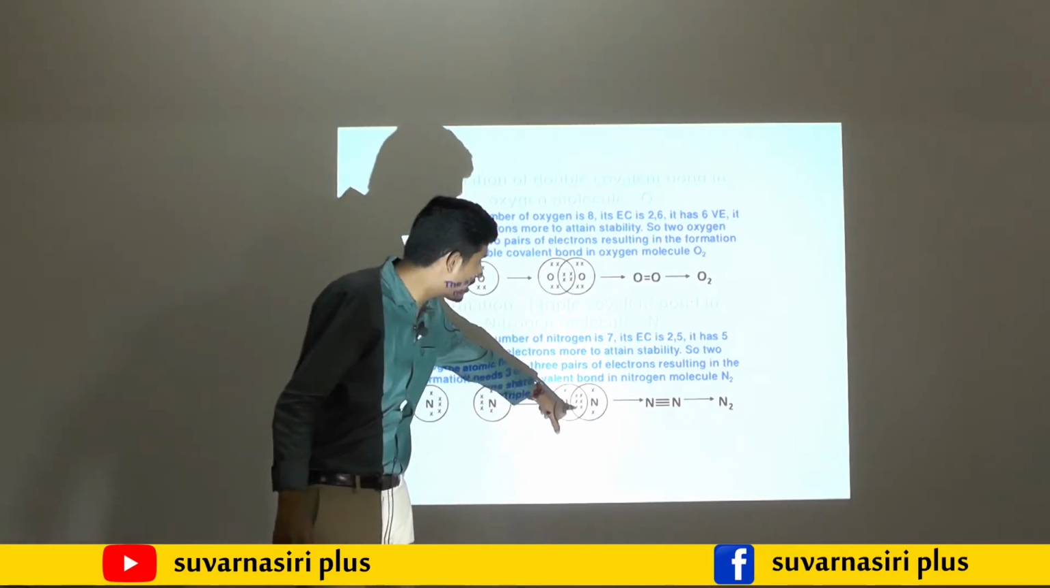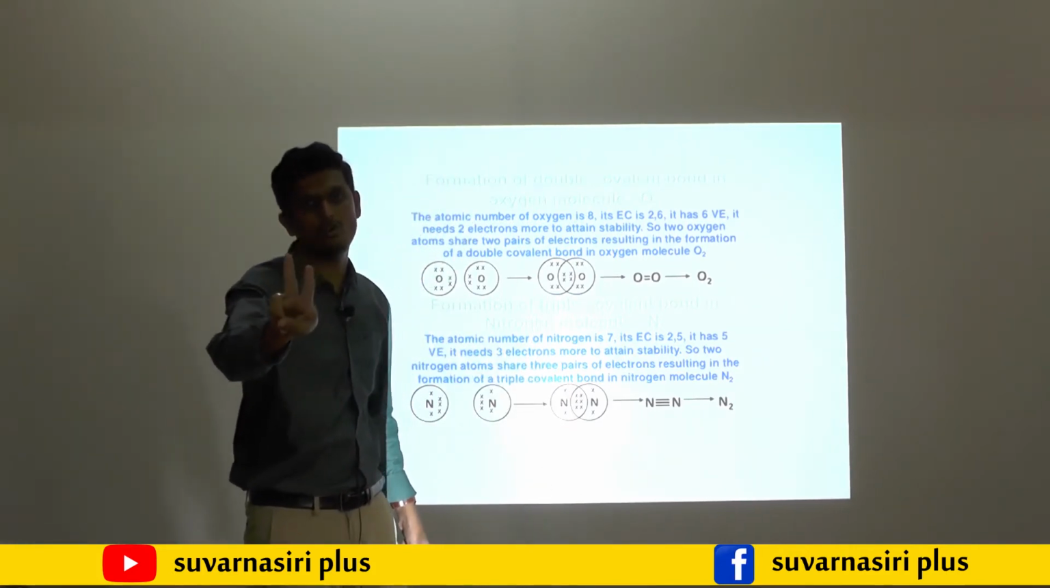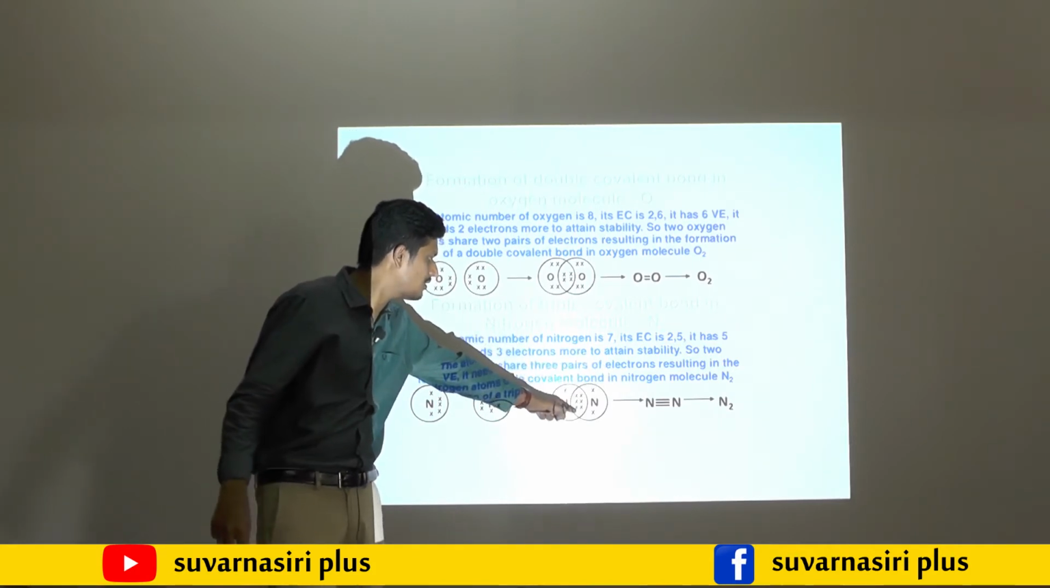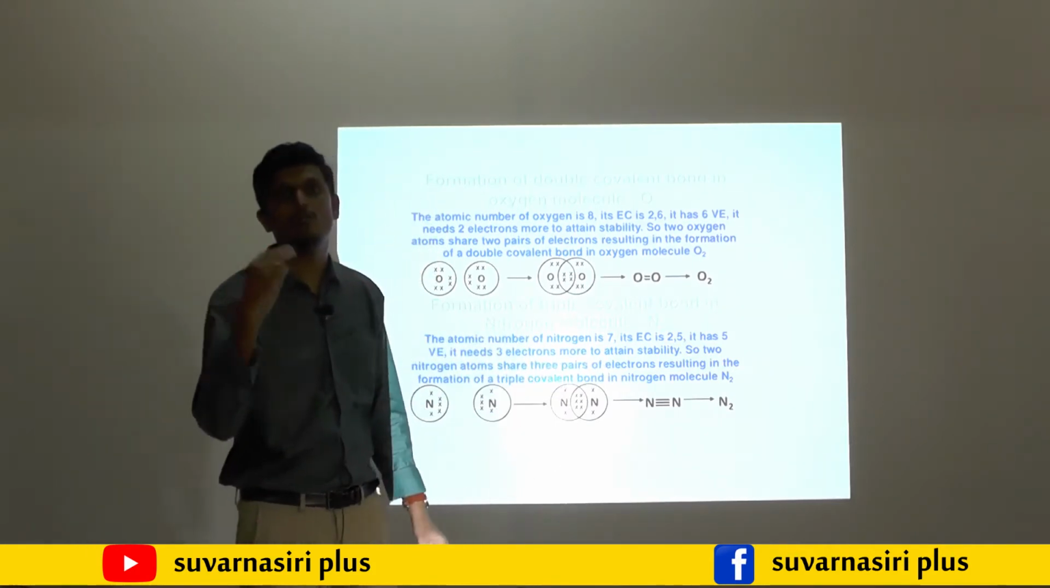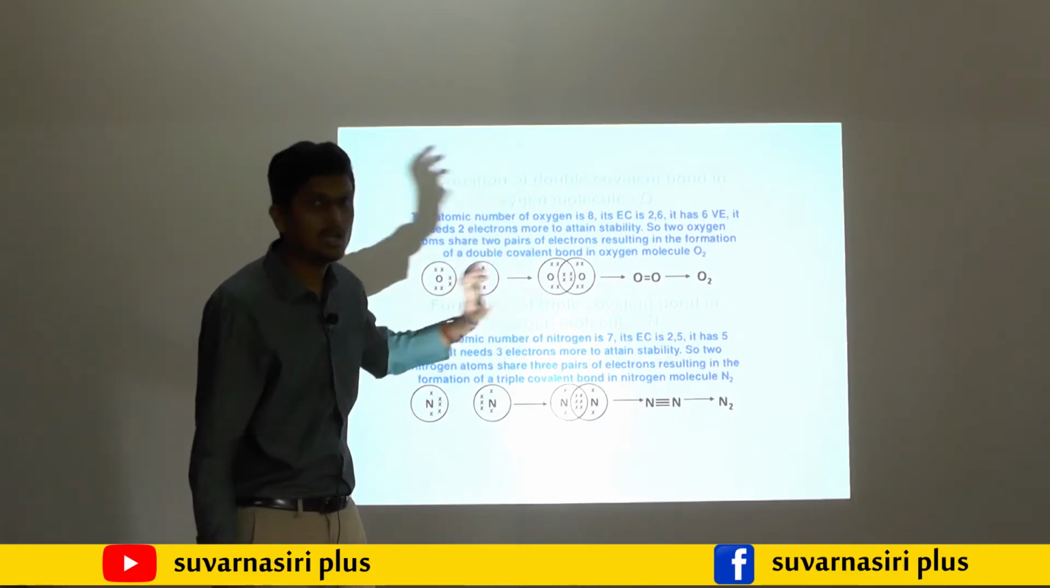Then what will this become? Nitrogen, to form one bond, requires 2 electrons. So these 2 electrons form 1 bond, these 2 electrons form 1, and these 2 electrons form 1. So what will it form? 3 covalent bonds between nitrogen and nitrogen.